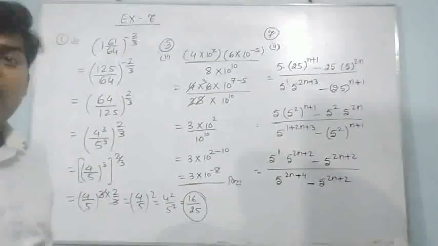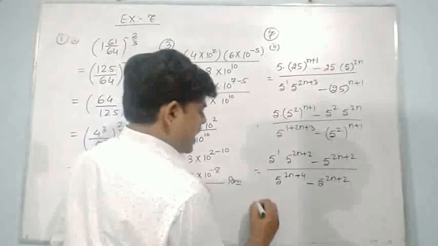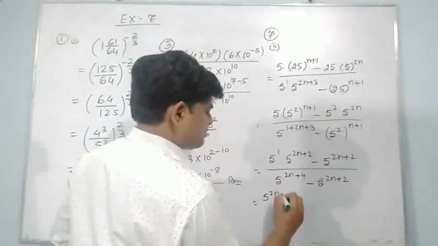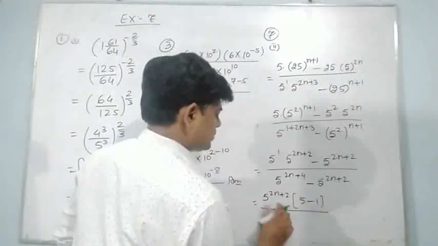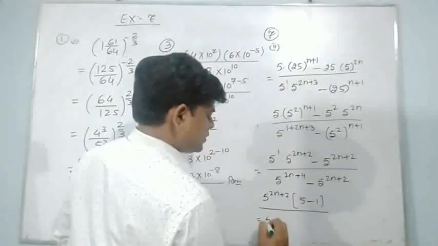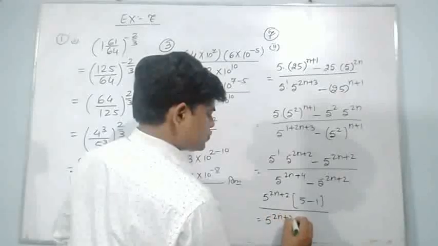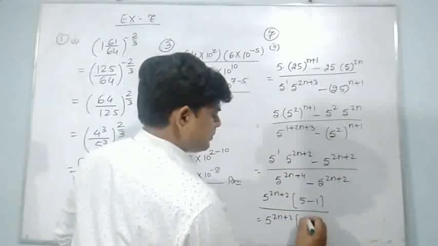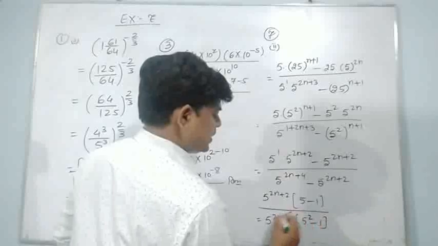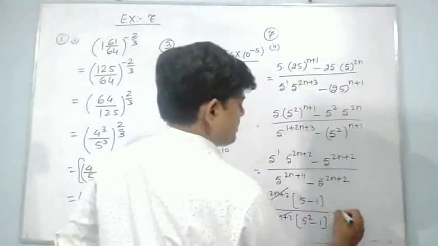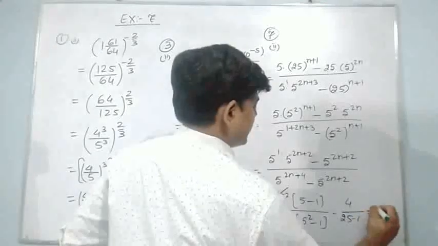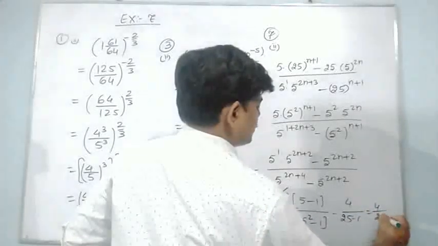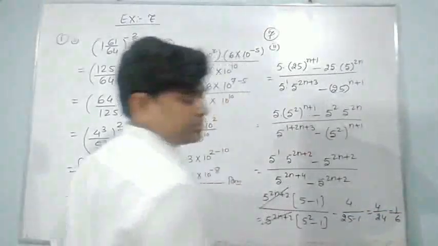Listen to me carefully, what I want to say. If I take 5 to the power 2n plus 2 common, I'll have a 5 minus 1 here. If I take 5 to the power 2n plus 2 common, I'll have 5 to the power 2 minus 1. They can eliminate. Here I have 4, here I have 25 minus 1, that is 24, so 4 upon 24, it is 1 upon 6, that will be the result.